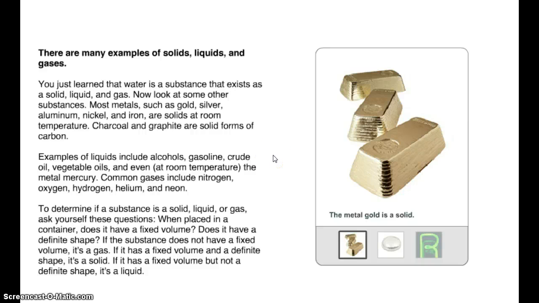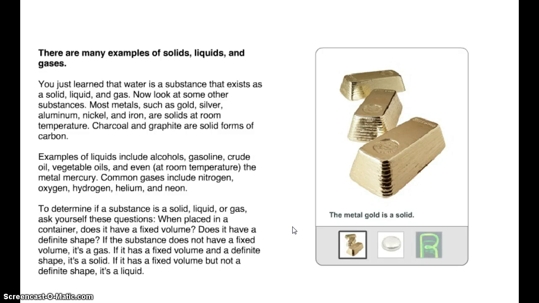There are many examples of solids, liquids, and gases. You just learned that water is a substance that exists as a solid, liquid, and gas. Now look at some other substances. Most metals, such as gold, silver, aluminum, nickel, and iron, are solids at room temperature. Charcoal and granite are solid forms of carbon. Examples of liquids include alcohols, gasoline, crude oil, vegetable oils, and even, at room temperature, the metal mercury. Common gases include nitrogen, oxygen, hydrogen, helium, and neon.